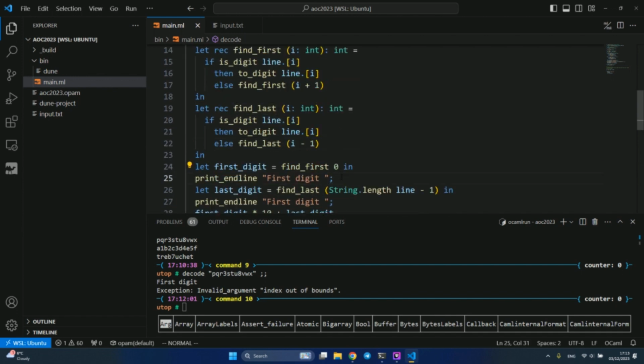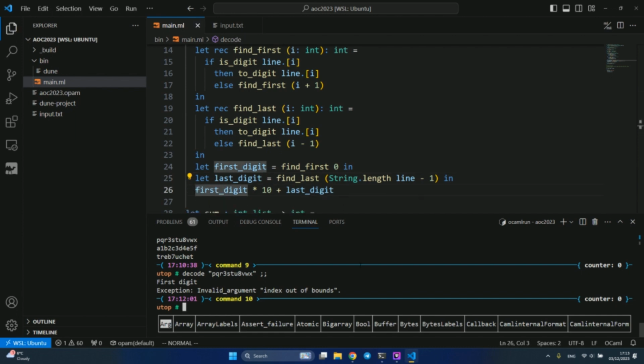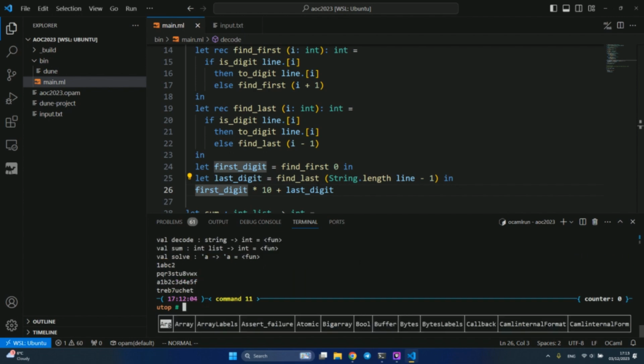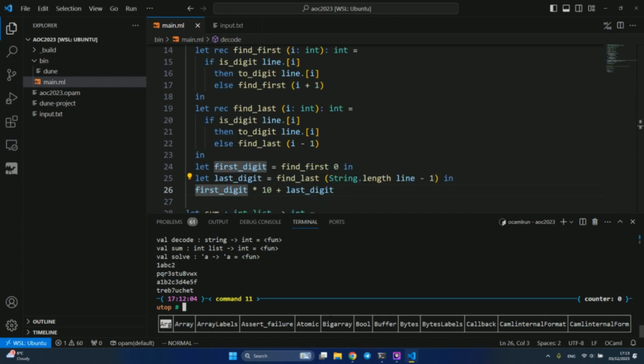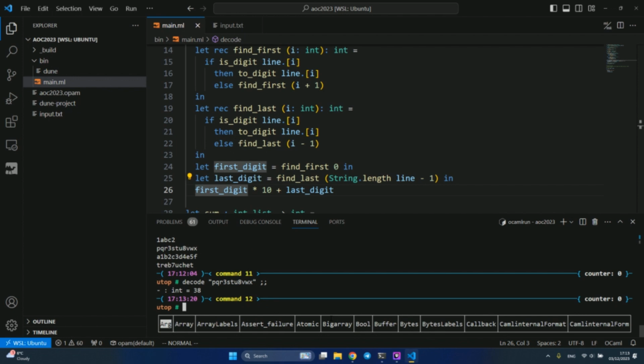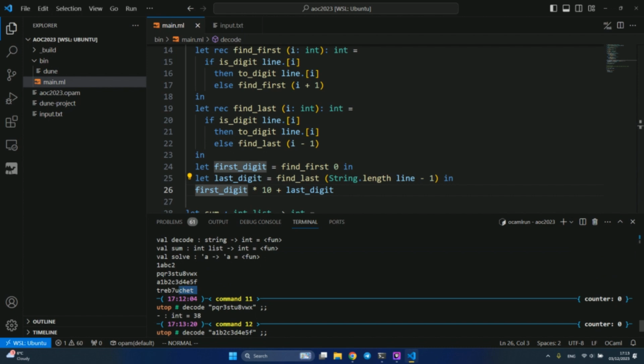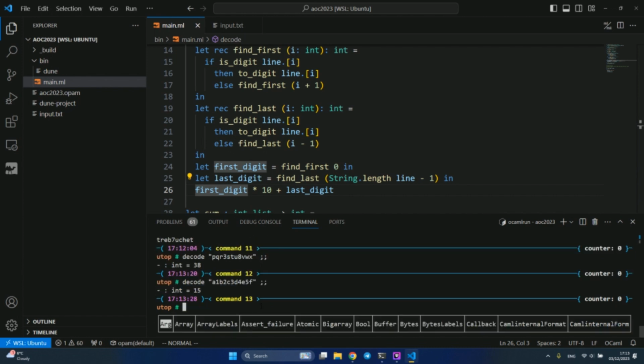It's time to say that if this was implemented properly with iterators and proper abstraction, then this would never happen. Damn. Functional programming did save us from error. You still need to have some tests. Okay, now we see. Let's try a couple more tests. You see, testing is important. Without tests, how would we know this function doesn't work? Okay, 15 sounds correct. And let's do the last one with single digit. Okay, 77, so everything works.